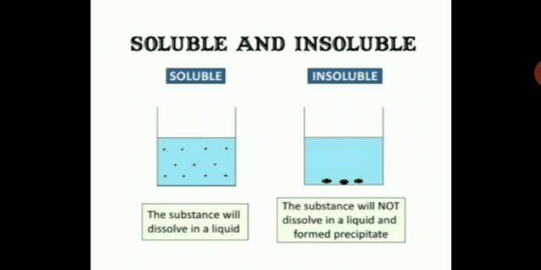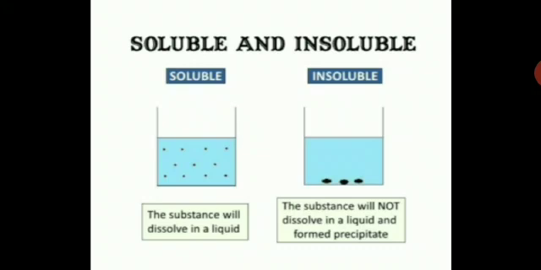Then soluble and insoluble. You can see the diagram over here. Soluble substances are equally distributed in water. The particles are uniformly distributed. The substance will dissolve in a liquid. That means, suppose you are dissolving sugar in water, the sugar particles will be evenly spread in the water, and once it is dissolved, you can't see it. So the substance which dissolves in a liquid is soluble.